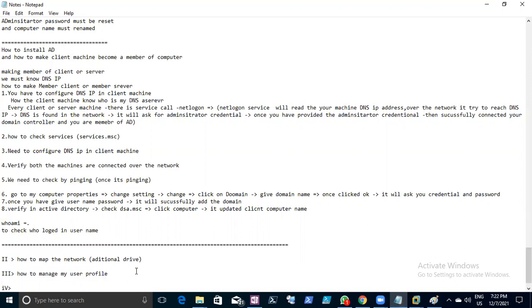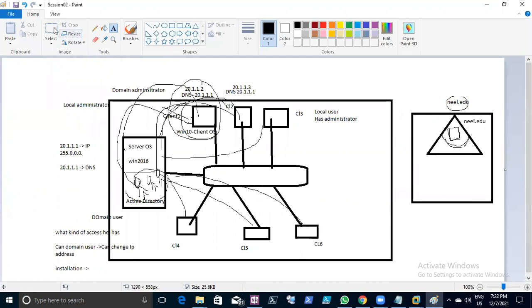Say for example, on this computer you put some data on the desktop. You logged in as Ramya user and you put your data on the desktop, some important documents.